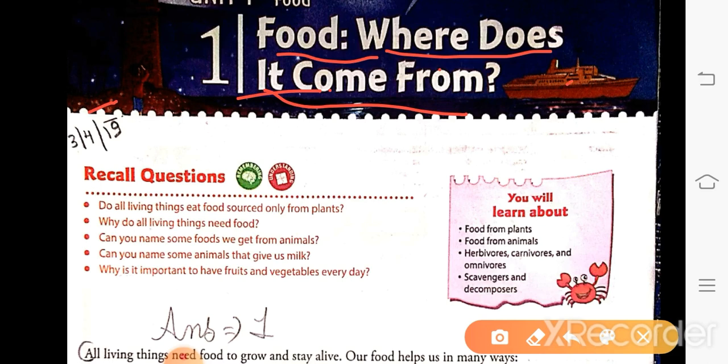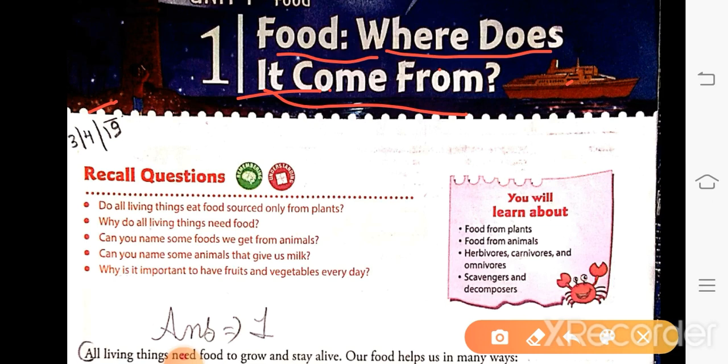You have to make 4 columns. In the first column you will write serial number, in the second the name of the chapter, in the third from which page number till which page number you have completed your copy, and in the fourth column teacher remark. Okay? So till this much work you have to do.